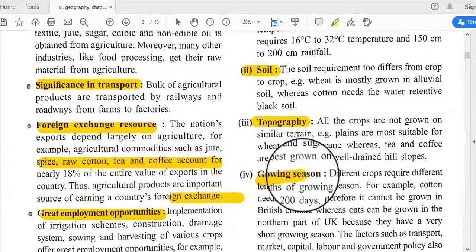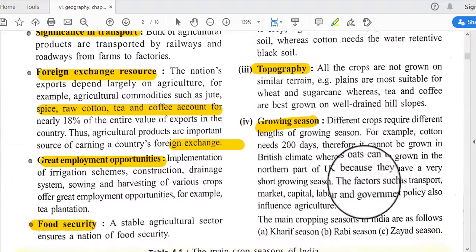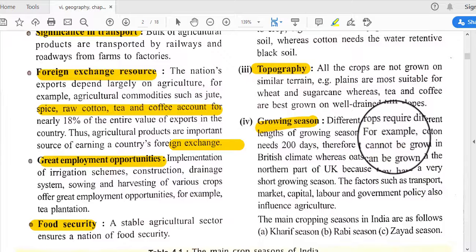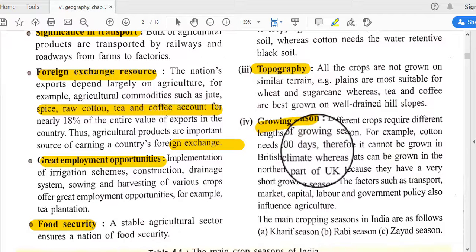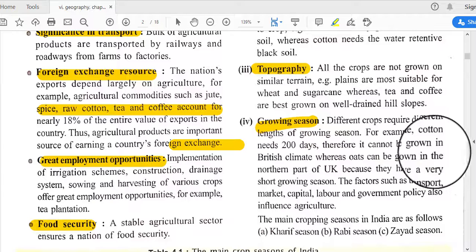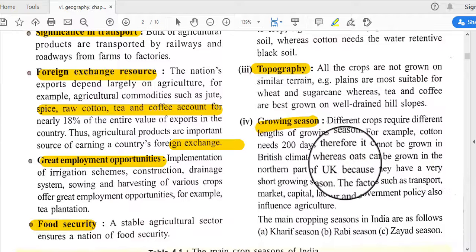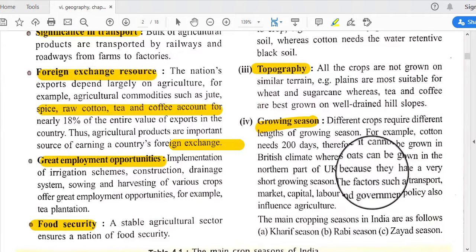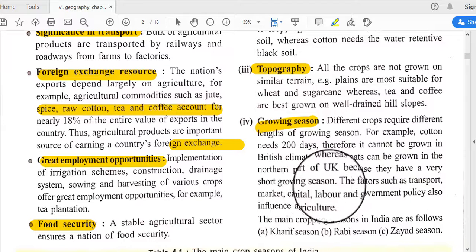Next is growing season. Different crops require different lengths of growing season, and the growing season is not the same for all crops. For example, cotton needs 200 days, therefore it cannot be grown in British climate, whereas oats can be grown in the northern part of the UK because they have a very short growing season.